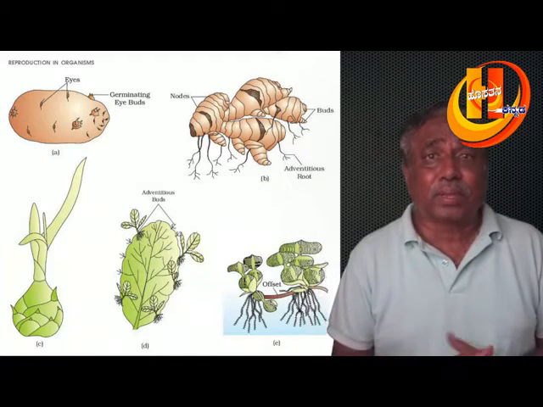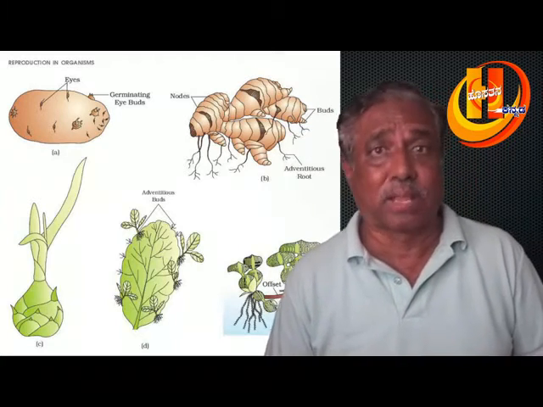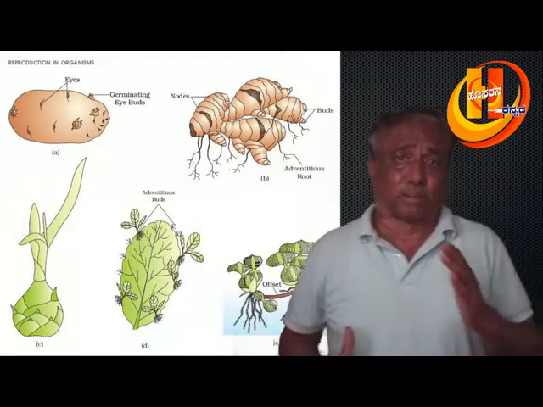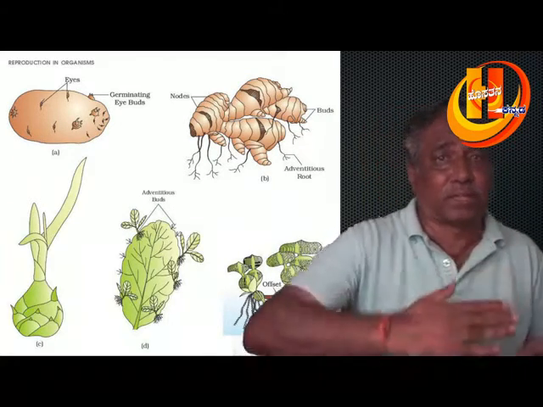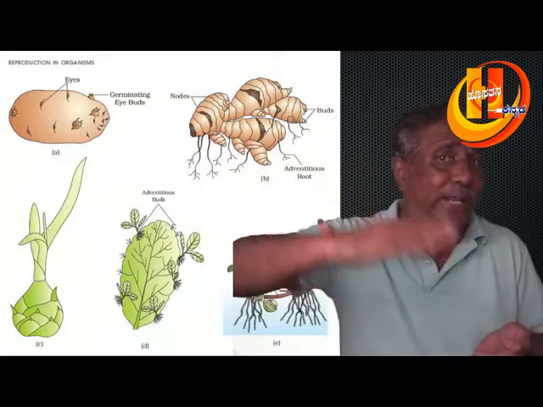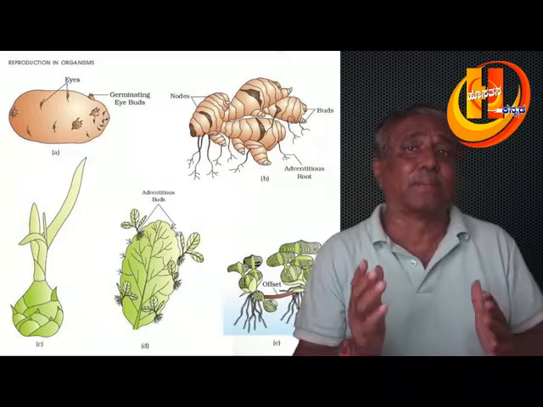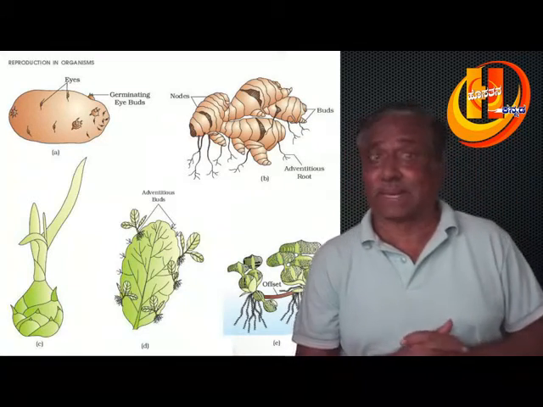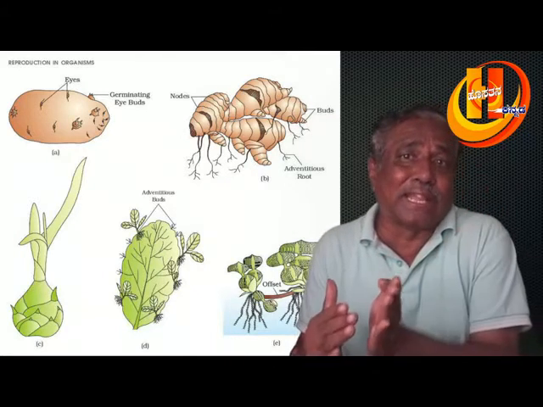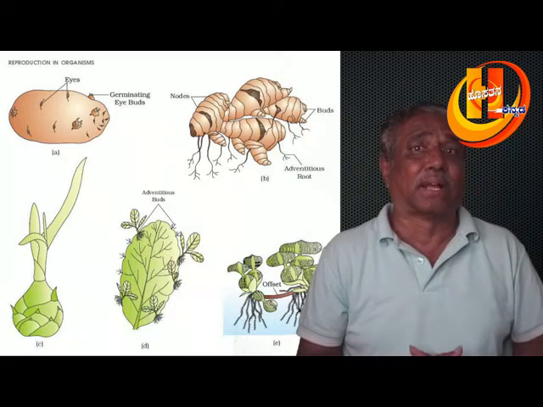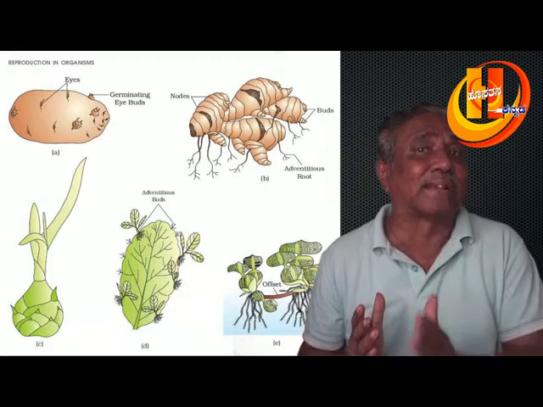And there are monocarpic plants and polycarpic plants. A monocarpic plant produces flowers only once in its lifetime. For example, in a lifespan of 50 to 100 years, bamboo produces flowers only once in its lifetime, that is a monocarpic plant. Similarly, Strobilanthes kunthiana produces flowers only once in 12 years.